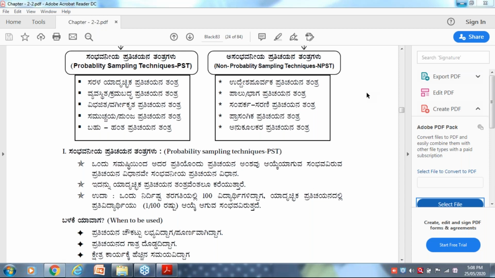Second, I have seen many researchers' books, but they never state when you have to use probability sampling techniques and when you have to use non-probability sampling techniques. I mean, in which type of studies you have to move to probability sampling and in which to non-probability sampling.